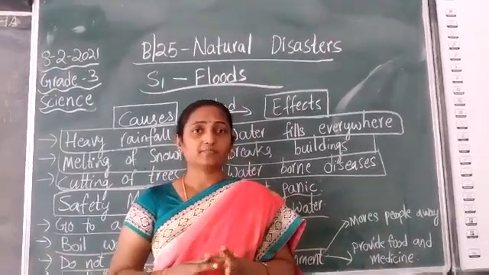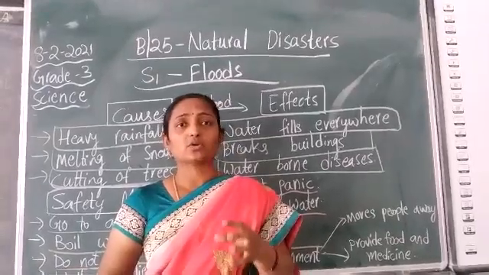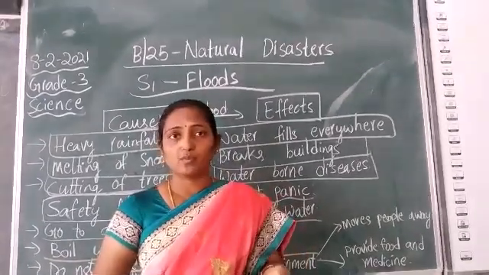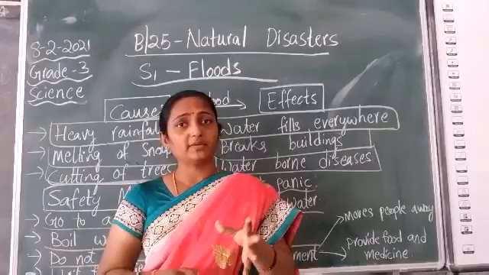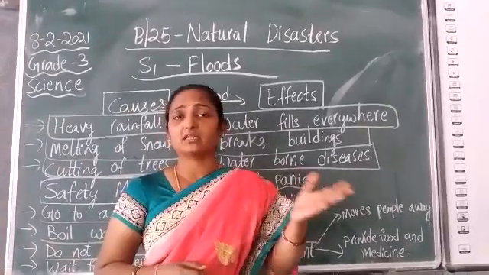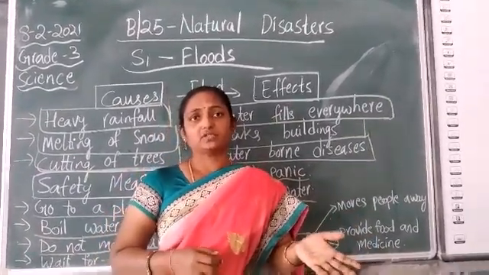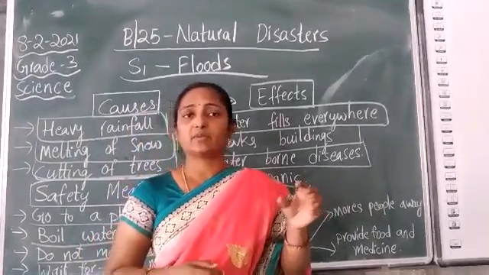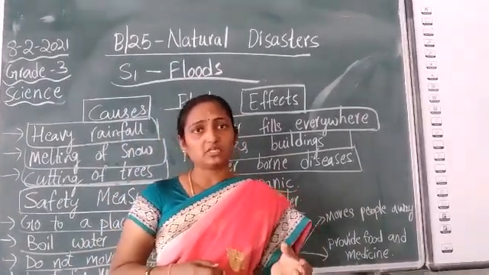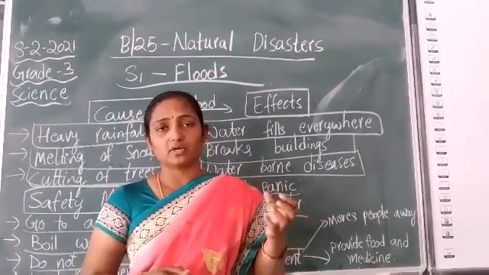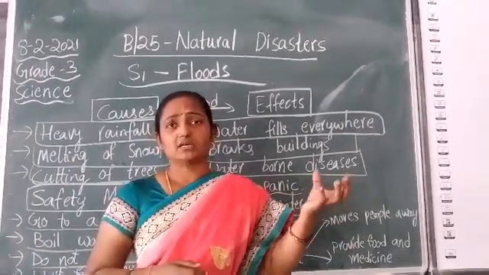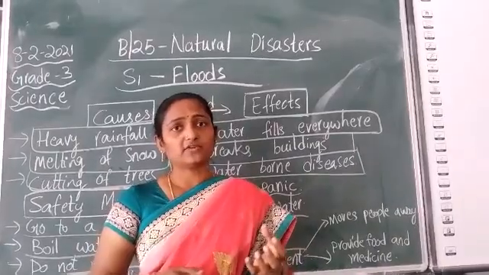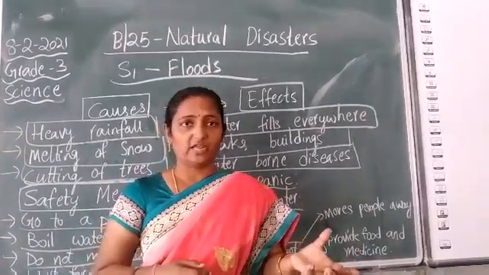That means the water holding capacity should be more, and the flood dams should be built nearby the rivers. When these dams have been built, the water holding capacity will be increased and they can hold too much large volume of water so that we can reduce the floods.